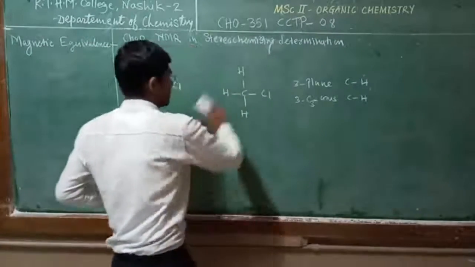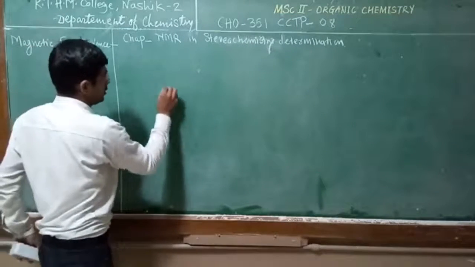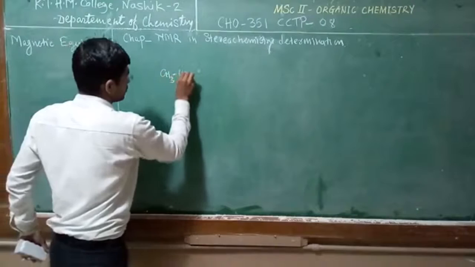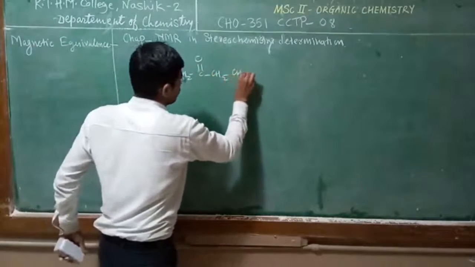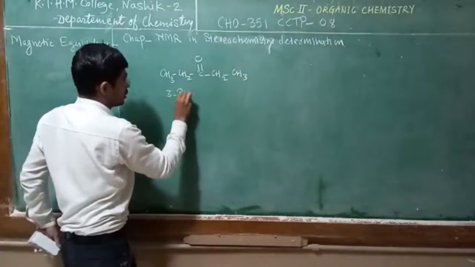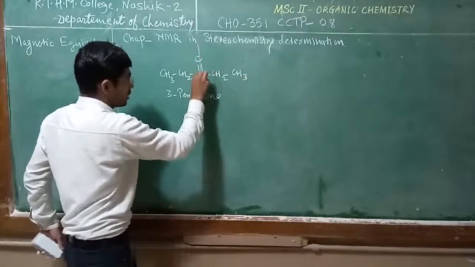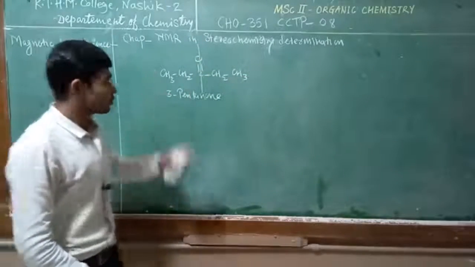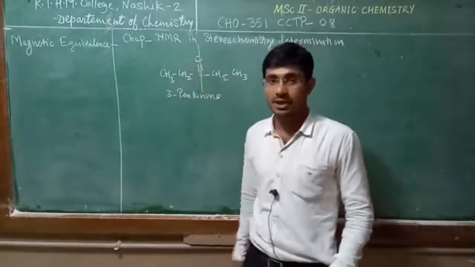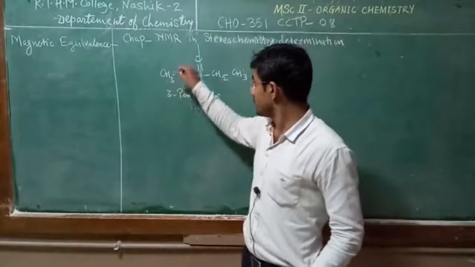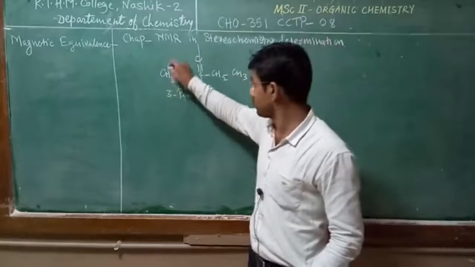Next example, suppose we take 3-pentanone. In this 3-pentanone, through the carbon we pass a plane. By symmetry consideration, the ethyl groups are equivalent, the methyl groups are equivalent, and the methylene carbons are also equivalent.